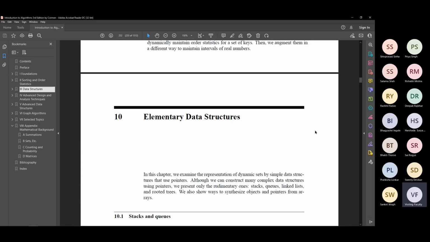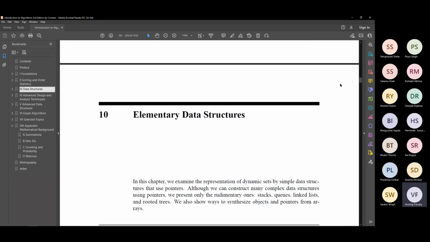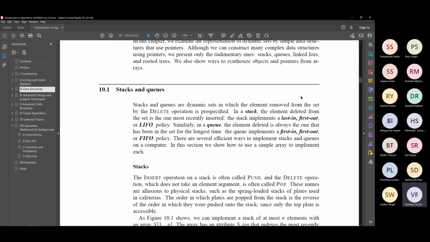So I asked you to read this, right? Did you go through this part? Stacks and queues, yes sir. I asked you to go through this because it saves a little bit of time for me also. It has been written very nicely, and there are also figures and diagrams drawn nicely here. So it will save some time for me. I don't have to draw it again. Okay, so let's do this.